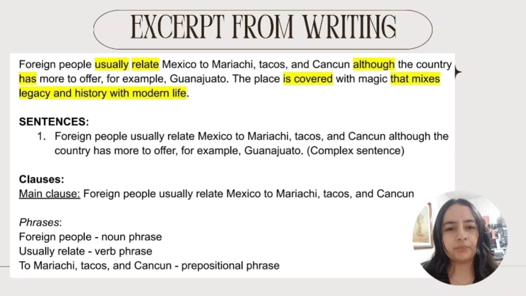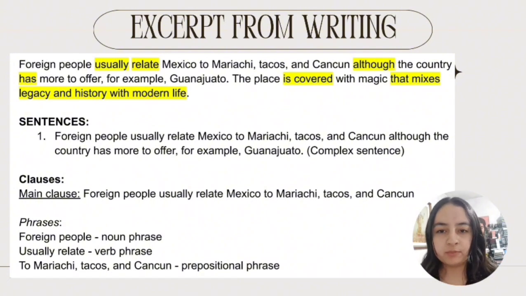In this sentence, we can find some phrases. The first one is "foreign people," which is a noun phrase, and it's functioning as the subject. And then we have "usually relate," which is a verb phrase because it has an adverb and then the verb.